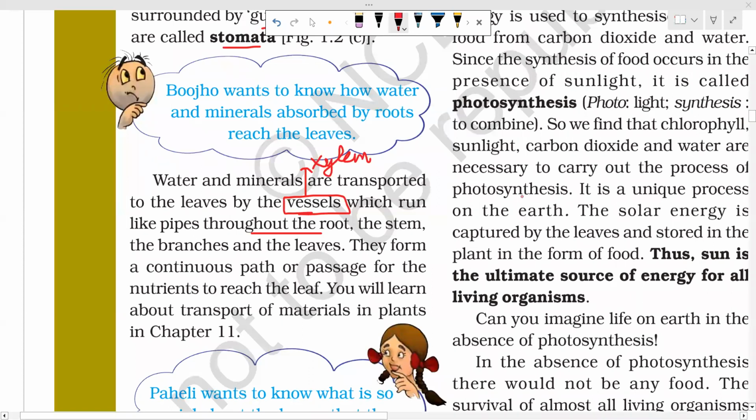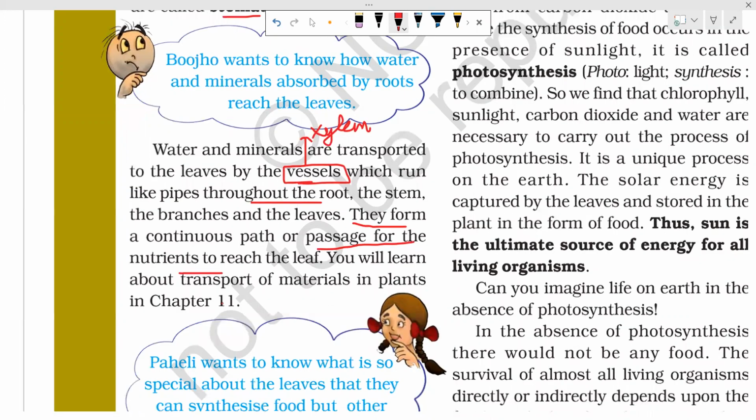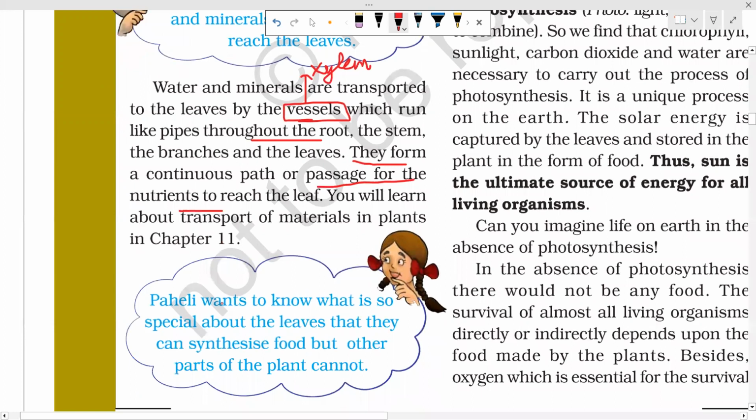So how does the water move from roots to leaves? By the vessels of the xylem. And this forms a continuous path or passage of nutrients to the leaf. The path is continuous, it is not broken. It is the property of the nutrients that they move continuously from roots to the leaves. How it moves you will learn in chapter 11.